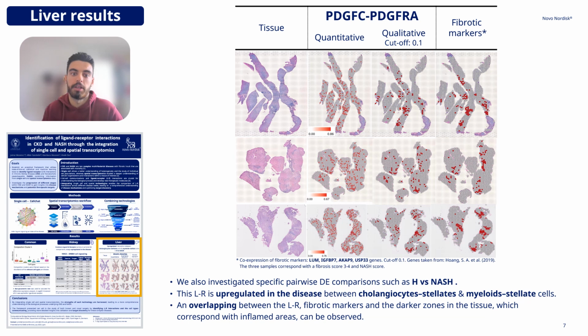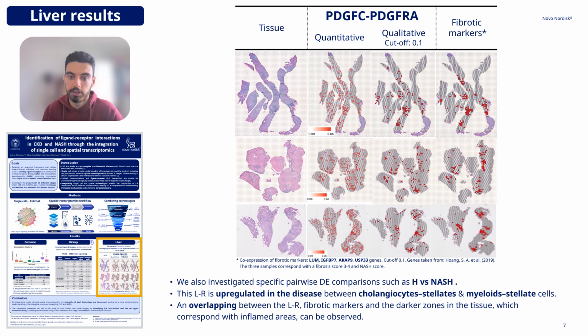In addition to examining common ligand receptor pairs across all comparisons, we also focused on single differential expression analysis, such as healthy versus NASH. We discovered that the communication between PDGFC and PDGFRA is always upregulated in the disease between cholangiocytes and stellate cells and myeloids with stellate cells.